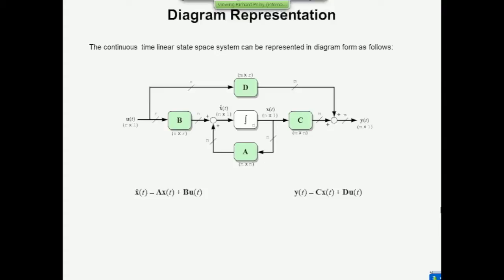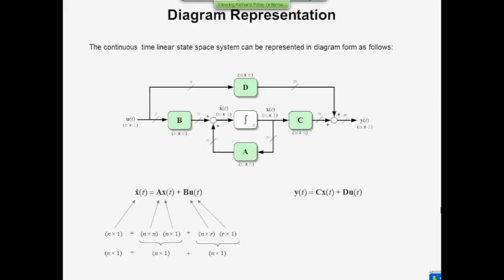Let's just step through the dimensions of these vectors and matrices as we go. I've told you A must be n by n. It's conformable with an n by 1 vector. Same conformability applies for B times u. So what we're doing here is adding together two n by 1 vectors to deliver x dot of t, which is n by 1. You can check the conformability and the results of these matrix multiplications as I described earlier.